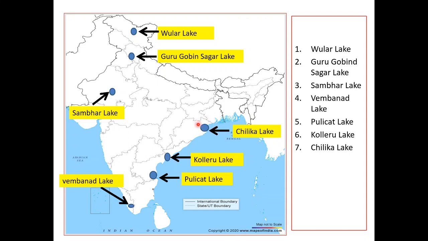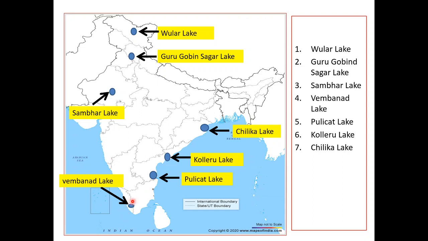Okay, that is why Chilka Lake is important, because it is the biggest in terms of water holding, in terms of area, in India and second largest in the world of brackish water. Okay, so these are formed by the sea water. All saltwater lakes are formed by the seawater.